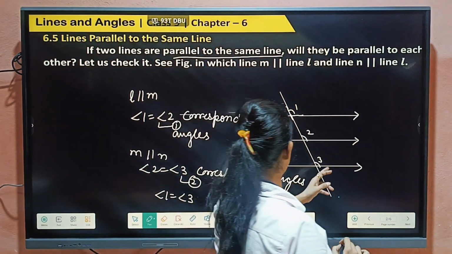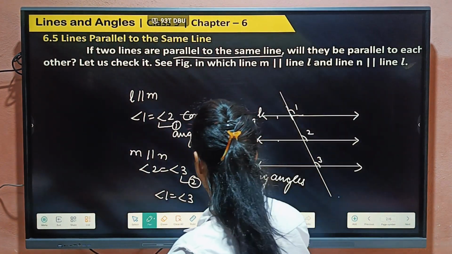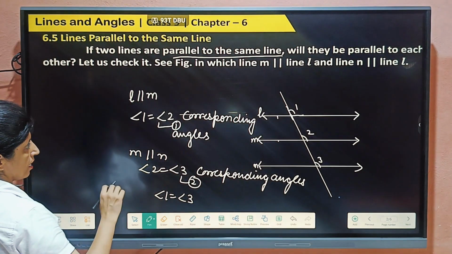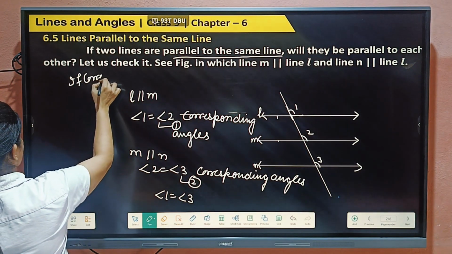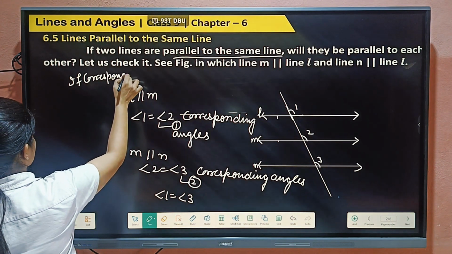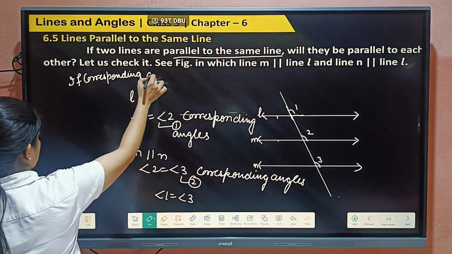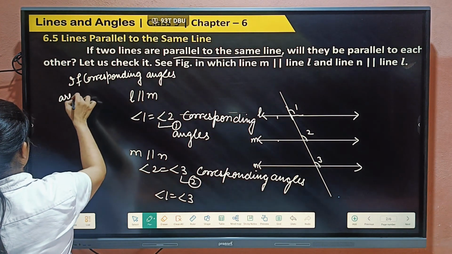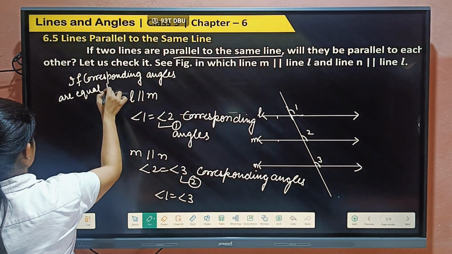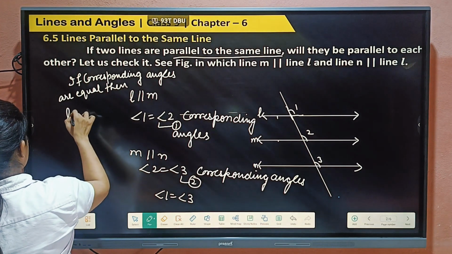If 1 and 3 are equal, it means if two corresponding angles are equal, then lines are parallel. This is the converse of corresponding angles: